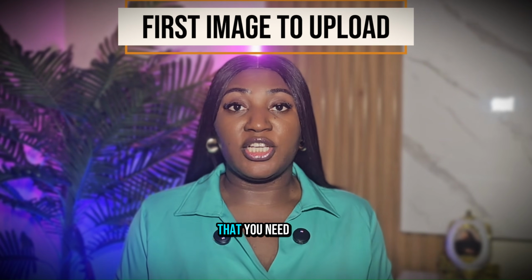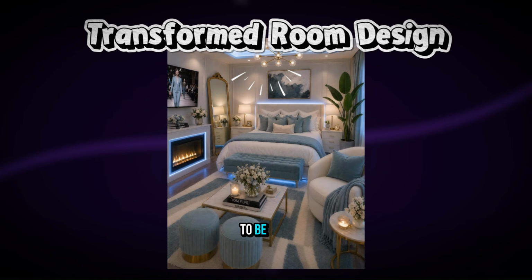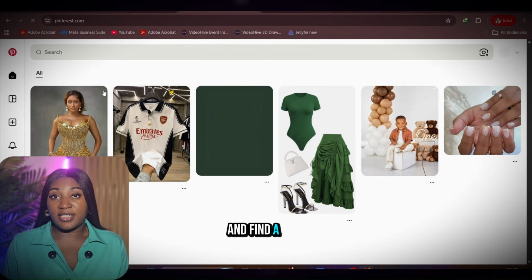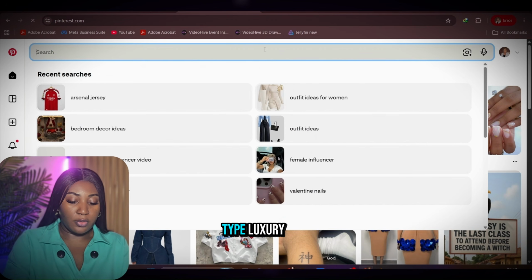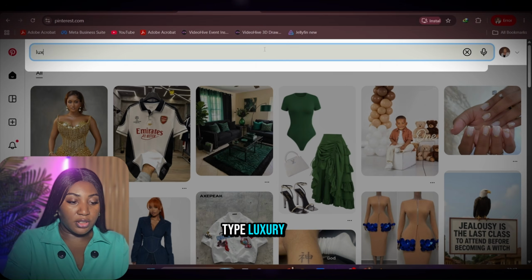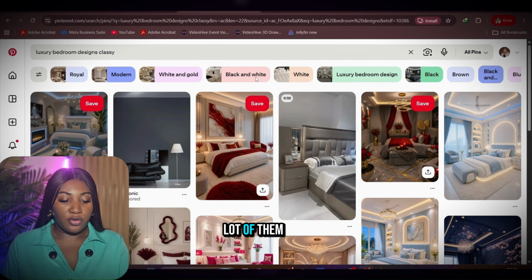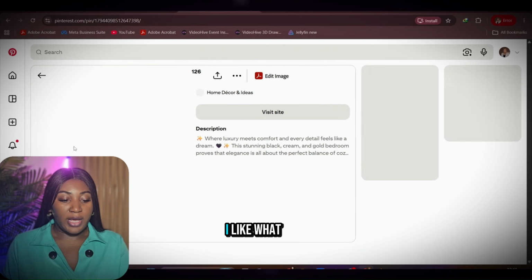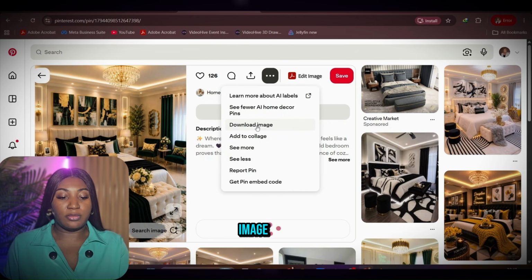Now the third image that you need to upload is going to be the image of whatever design you want the room to be. So what we are going to do is go on Pinterest and find a design that we like. Opening Pinterest, you're just going to type luxury bedroom designs. So look for a lot of them that you like, and for this one I'm going to click this particular bedroom. I like what it looks like. I'm going to click this button right here and download the image.